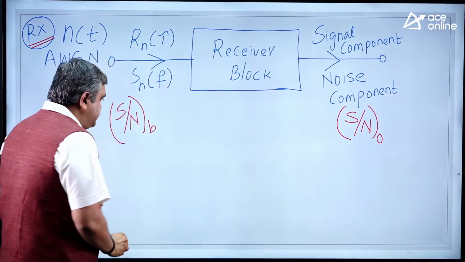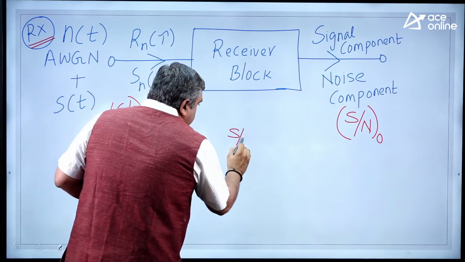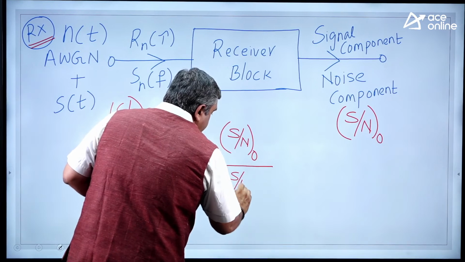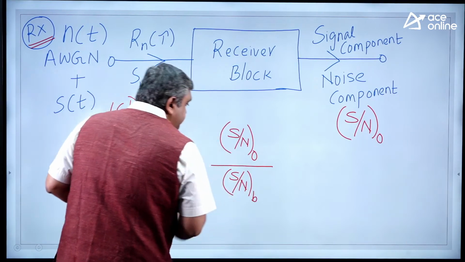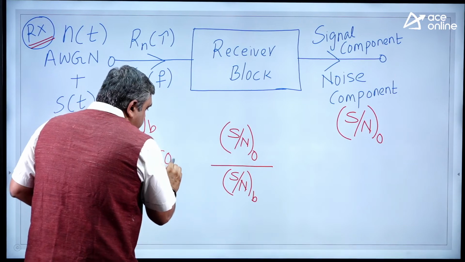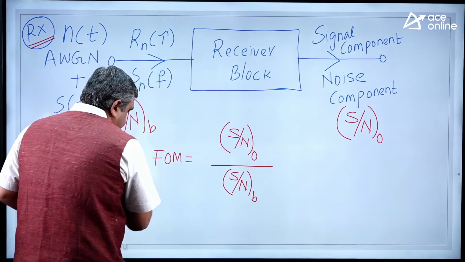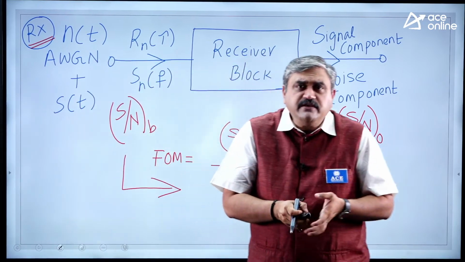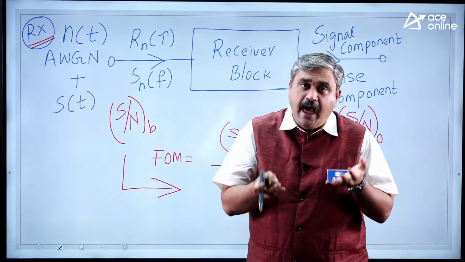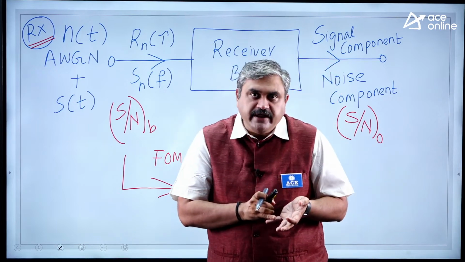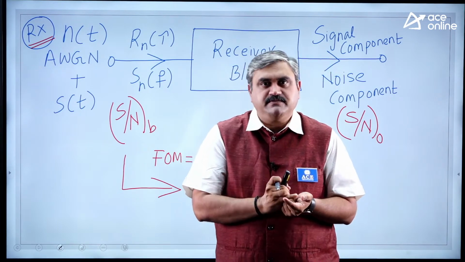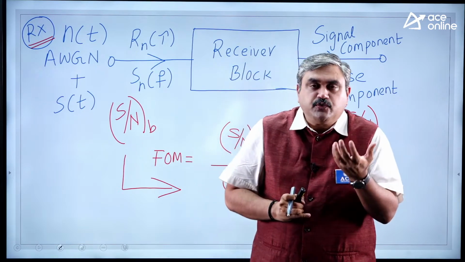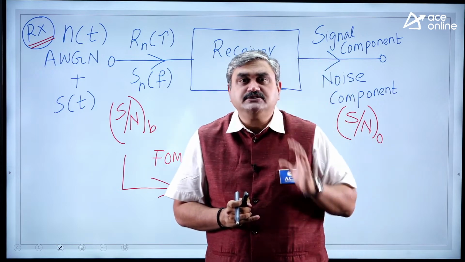What we measure here is the ratio, signal to noise ratio at the output to signal to noise ratio at the input of baseband receiver. This is what we refer to as figure of merit. So why is this required? Because you are studying so many modulation schemes. In amplitude modulation only, we have standard AM, we have DSB, we have SSB. And in angle modulation schemes, we have FM and PM. So totally you have 5 different modulation schemes.